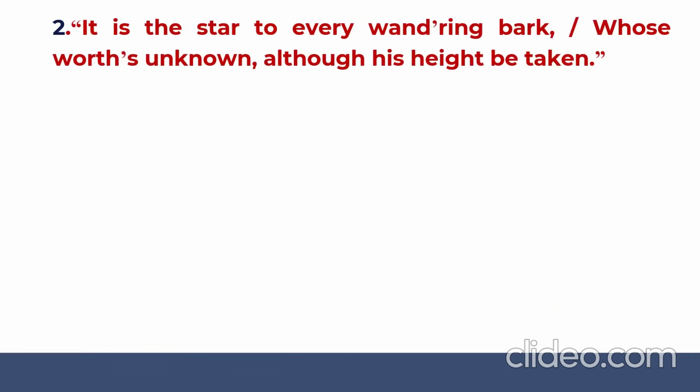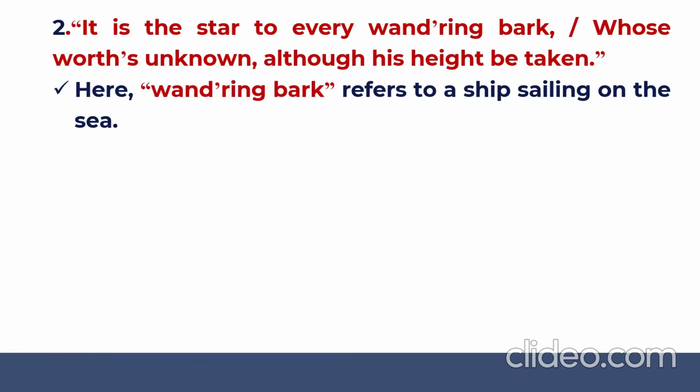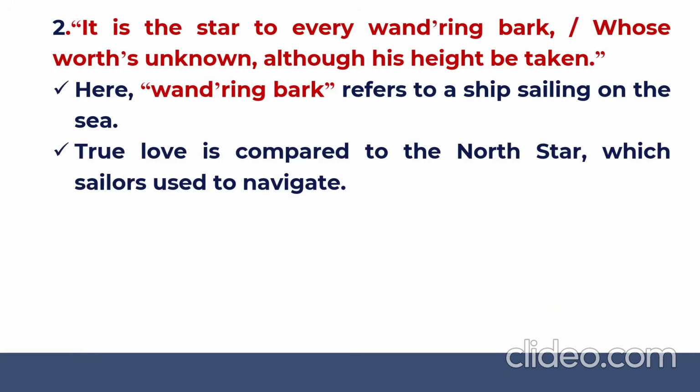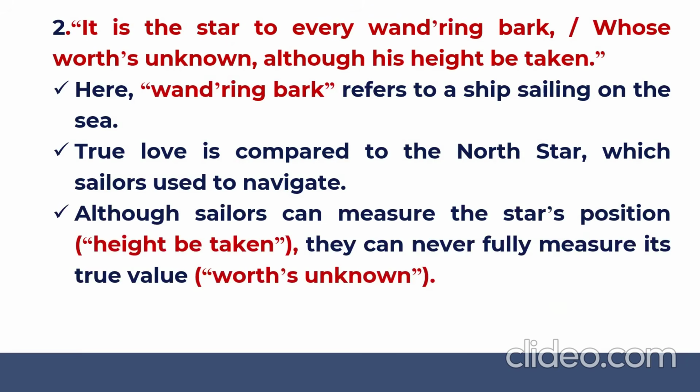"It is the star to every wandering bark whose worth is unknown, although his height be taken." Here, wandering bark refers to the ships which are sailing on the sea. True love is compared to the North Star, that's called the pole star, which sailors use for navigation. They follow the direction of the pole star. So, although the sailors can measure the star's position, its height can be taken.